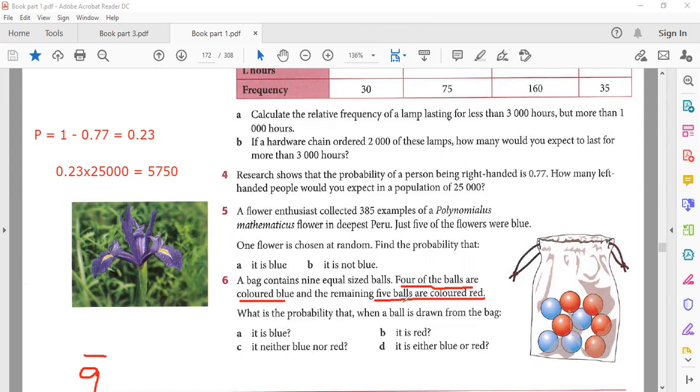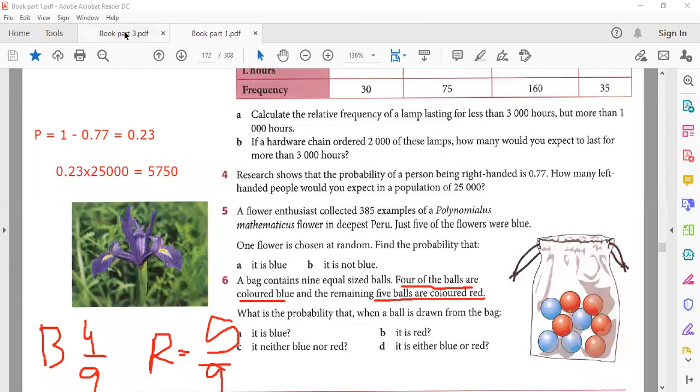So how many blue do we have? Blue are 4. So I write here 4 by 9 for blue. And if I'm talking about red, it will be 5 by 9.